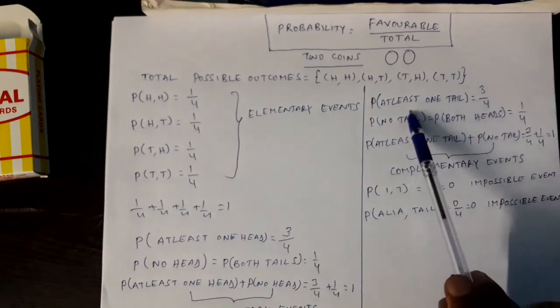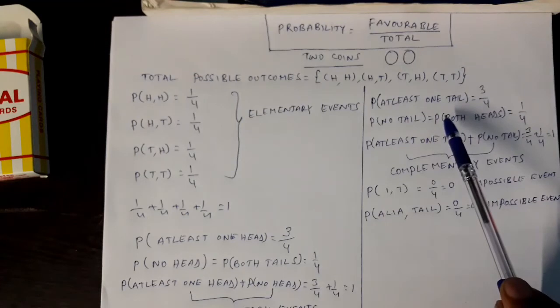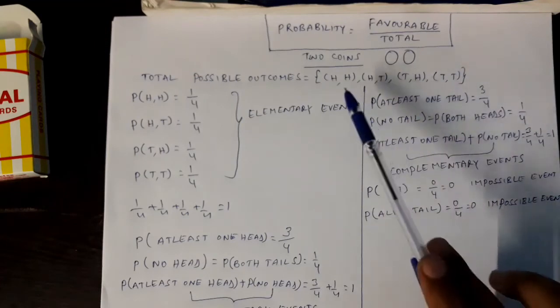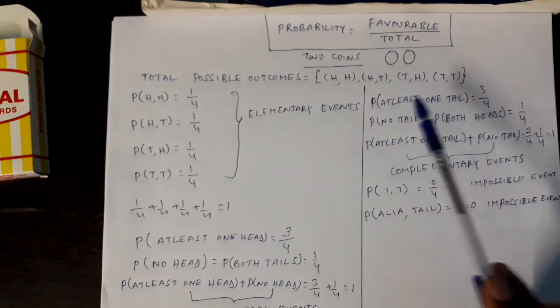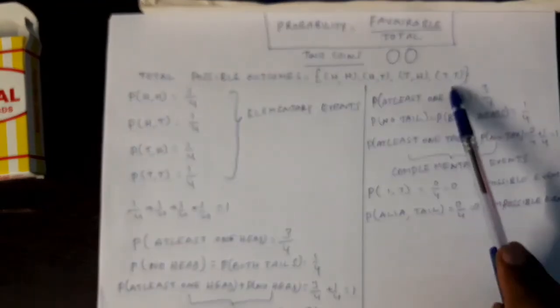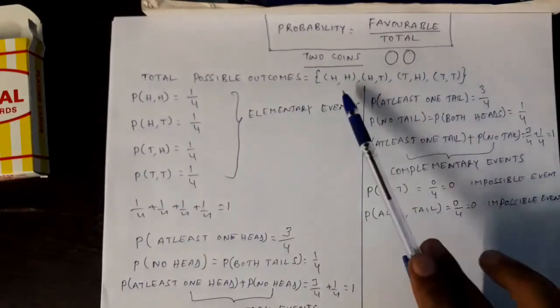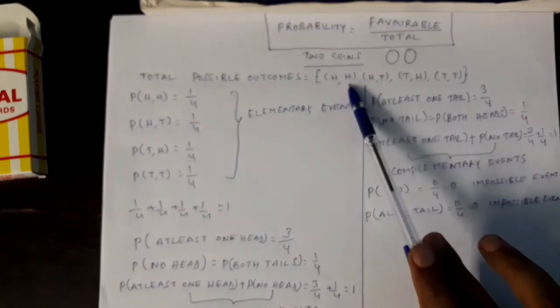Next example, at least one tail, in the same way. I want to find the probability of getting the event at least one tail. See how many of these 4 are satisfying this condition. At least one tail means this one, this one, this one, 3. By total 4. In the same way, no tail. No tail means both heads. Both heads means this one, right? So only 1 out of 4, 1 by 4.